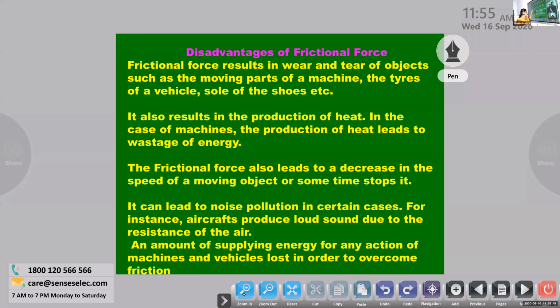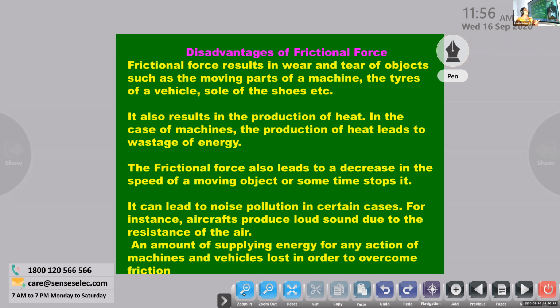It leads to wastage of energy. Wastage of energy means that in order to overcome friction, we have to use external energy. You see the petrol. You are buying 1 liter of petrol, but you cannot use the full liter for riding. 40% of the petrol will be used to overcome the friction. Especially on our Kerala roads, you know it. We have to stop in between.